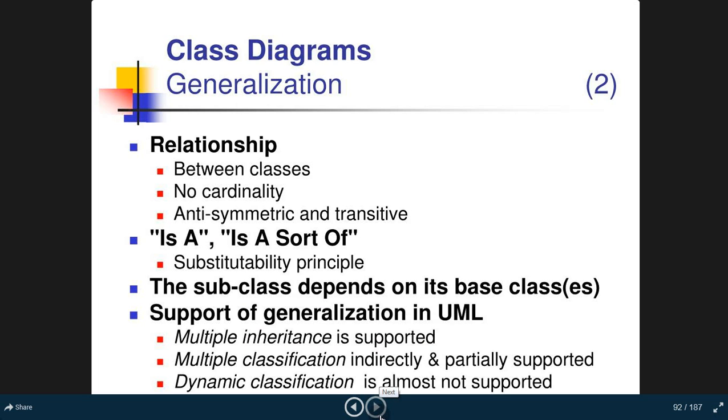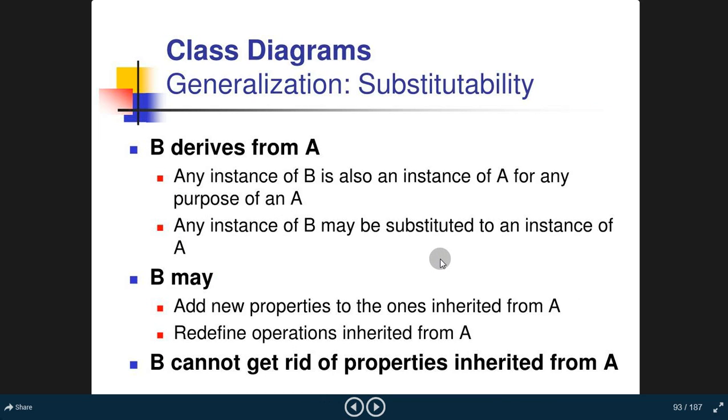Class diagram generalization: relationship between classes, no cardinality, antisymmetric, and transitive. It follows the substitutability principle. The subclass depends on its base classes. Support of generalization in UML: multiple inheritance is supported. Multiple classification is indirectly or partially supported. Dynamic classification is almost not supported. Okay, let's go to the next slide.